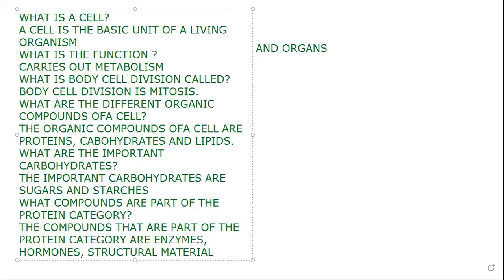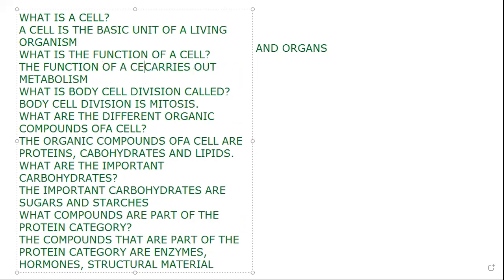What is the function of a cell? Todos repiten, the function of a cell is carries out metabolism.